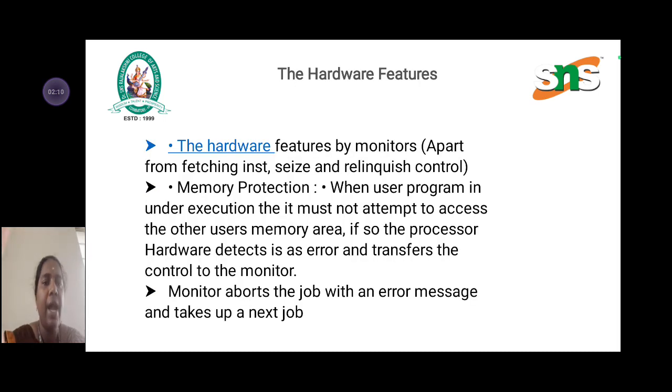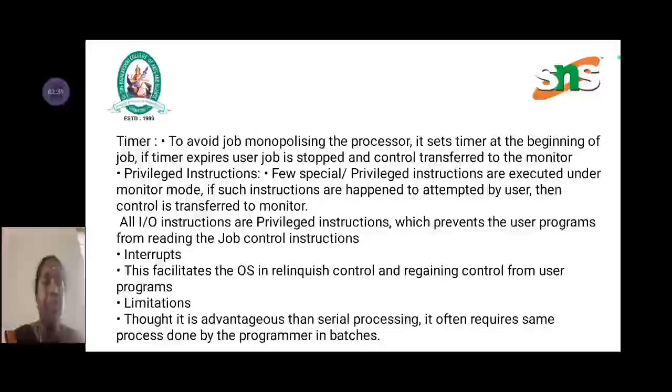Hardware features. The hardware features supported by the monitor are memory protection, timer and privileged instructions. Memory protection: when a user program is under execution, it must not attempt to access another user's memory area. If so, the processor hardware detects it as an error and transfers control to the monitor. The monitor aborts the job with an error message and takes up the next job.